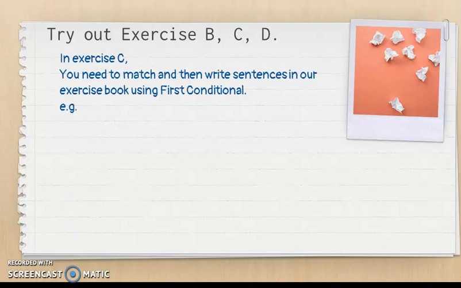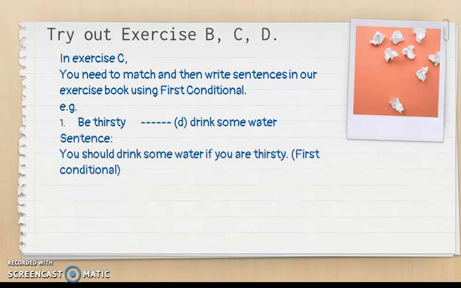For example, the matching number 1, be thirsty, is matched to drink some water. So you need to make a sentence in your exercise book. You should drink some water if you are thirsty. This type of sentence, we call it first conditional. You should drink some water is a present tense. If you are thirsty, are is a present tense.